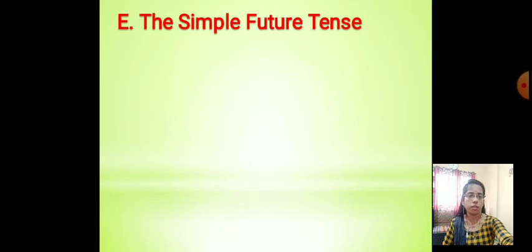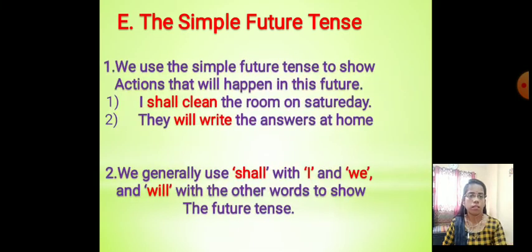The simple future tense. We use the simple future tense to show actions that will happen in the future. It means the action will happen in the future. First one, I shall clean the room on Saturday. Here, the room will be cleaned on Saturday. The action will happen in the future. They will write the answers at home. Are they writing the answers now? No, they will write the answers at home.